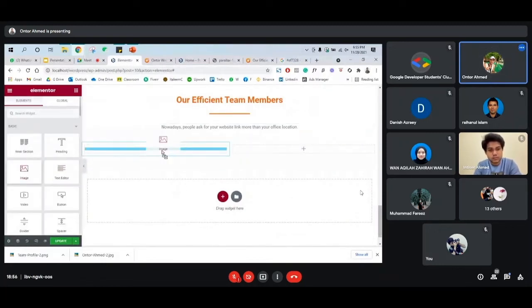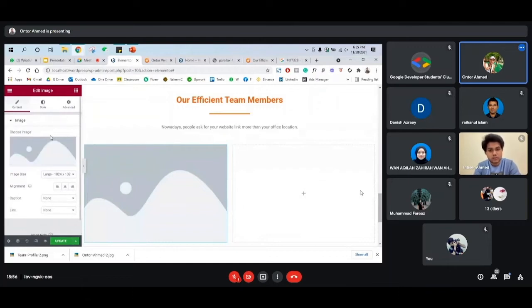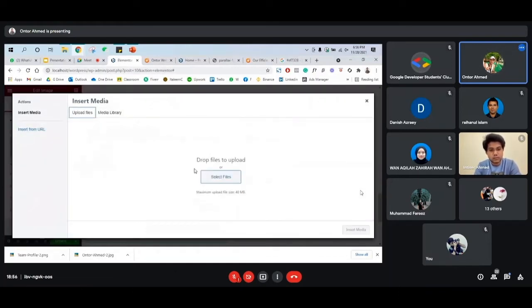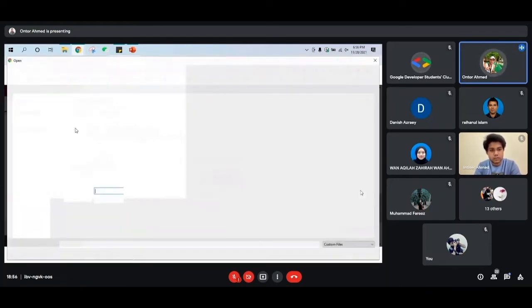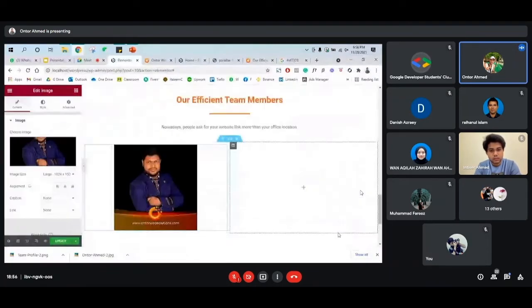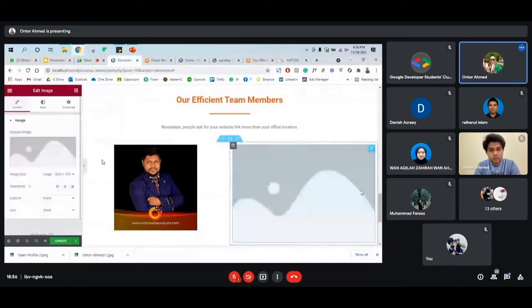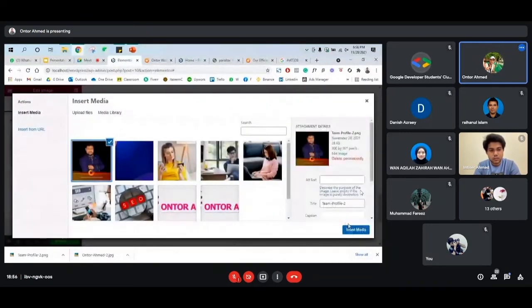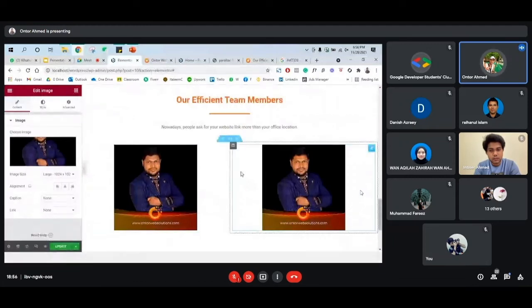Just click, drag and drop the image, upload your image wherever you downloaded it, insert it, and then upload one more image. For now we are using the same image.